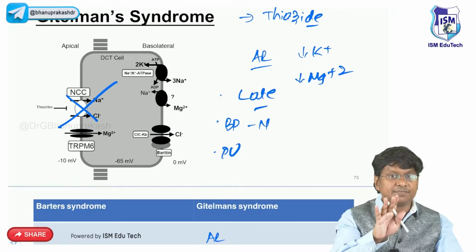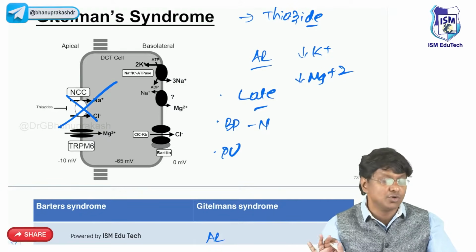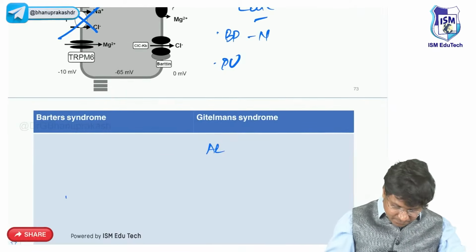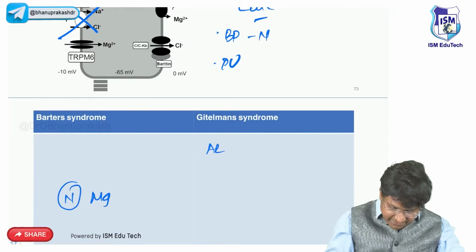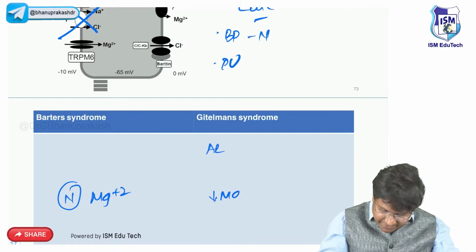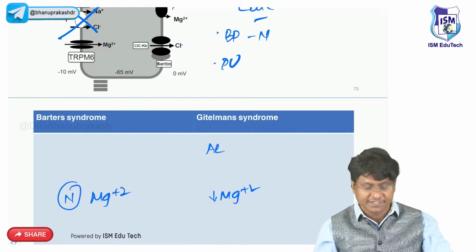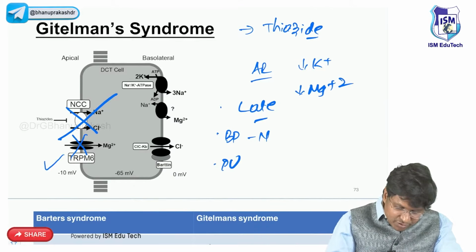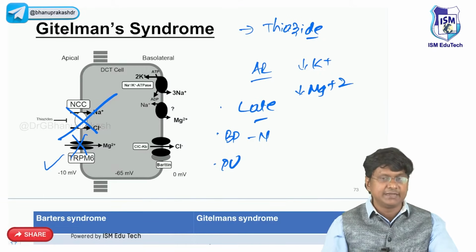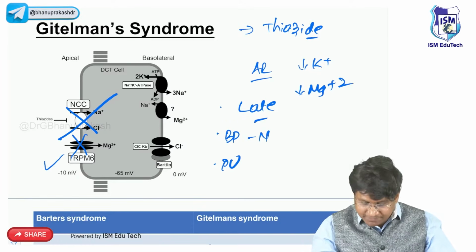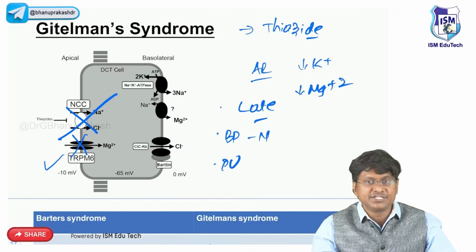In Bartter's, the serum magnesium levels will be normal. Whereas in Gitelman's, the magnesium levels will be reduced. That's one of the important points of difference. Now, why are the magnesium levels reduced? Because there will also be a defect in TRPM6 in Gitelman syndrome. TRPM6 is the one which reabsorbs magnesium. So there will be decreased serum magnesium levels, right?